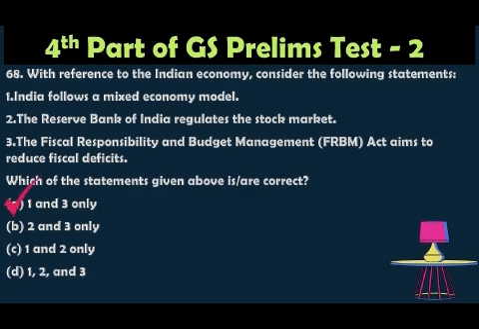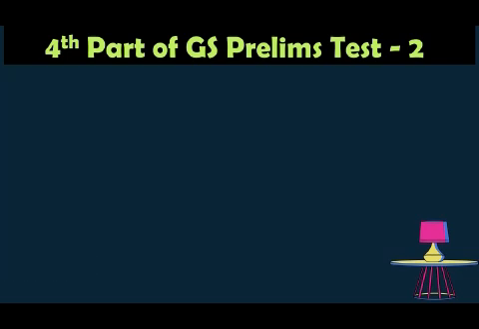The correct answer is 1 and 3 only, because India follows a mixed economy, as we know. Both the government and private sector play roles in it. The Securities and Exchange Board of India, that is SEBI, deals with the stock market, not RBI. So statement 2 is incorrect. The Fiscal Responsibility and Budget Management Act is meant to reduce the fiscal deficit. Yes, that is also correct. So statements 1 and 3 are correct. So option A is correct.